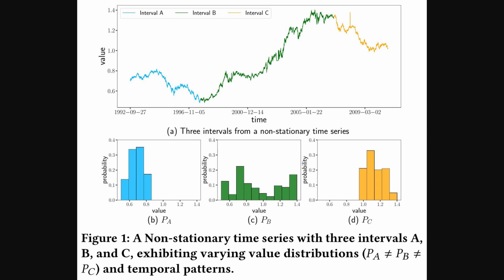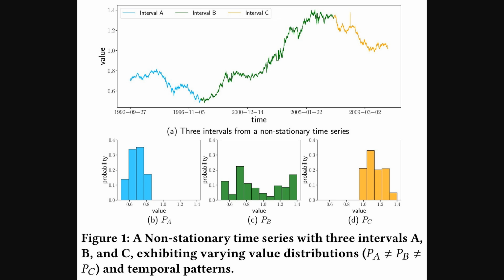Below that, we have three separate bar charts, or histograms, labeled P_A, P_B, and P_C. Each histogram shows the distribution of values, so how frequently different values occur, within its corresponding interval A, B, or C. And as you can clearly see, these distributions are not the same.